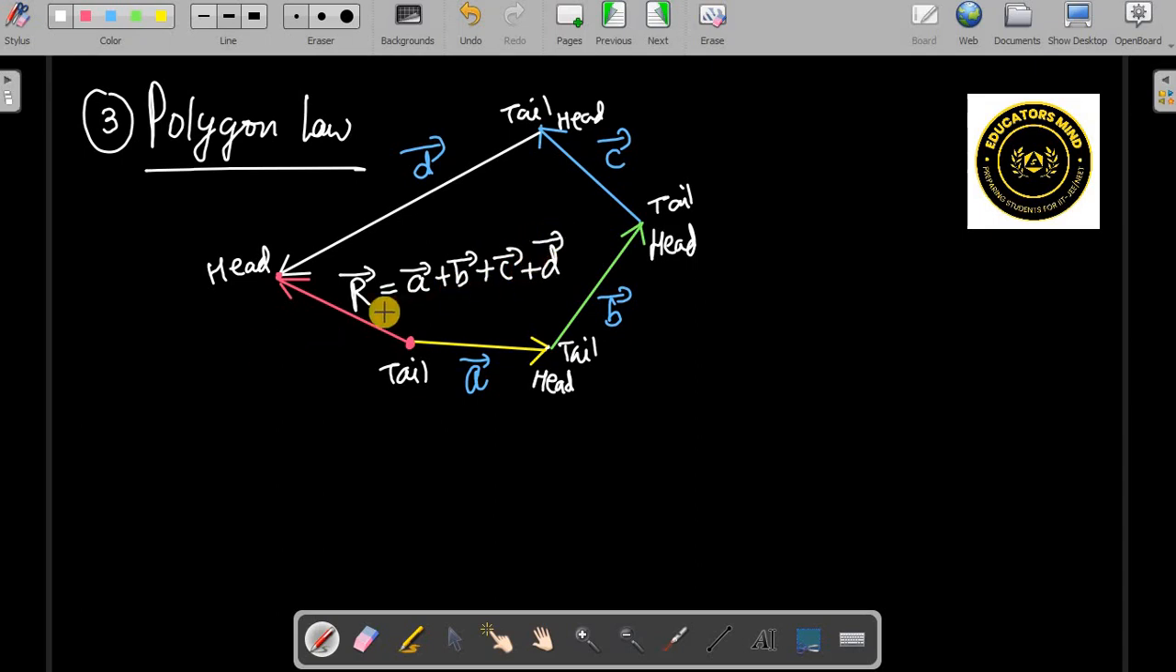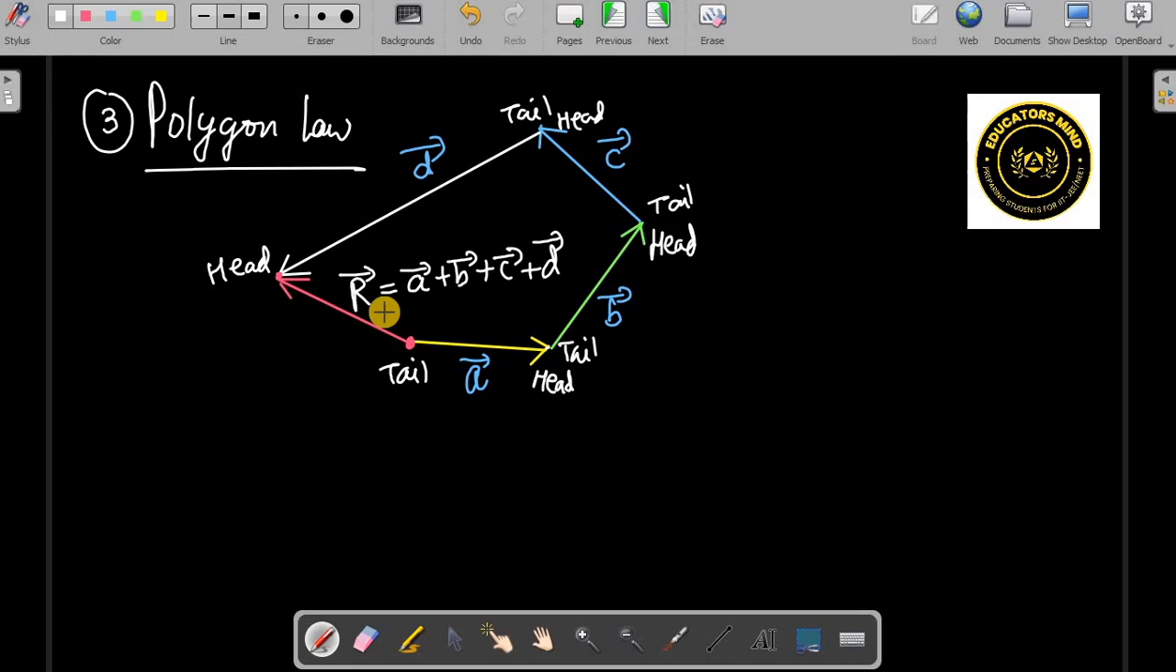So like that, any number of vectors we can do. That's why it is called the polygon law. That means n number of vectors are there. You try to make a polygon, and the closing side, going from the tail of the first to the head of the last vector, will be the resultant vector. Of course, this is a method to draw on graph paper. Here there is no need to calculate any formulas and all that. It's a graphical method basically, right?